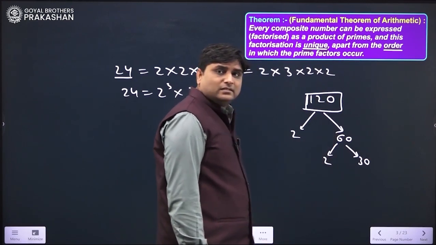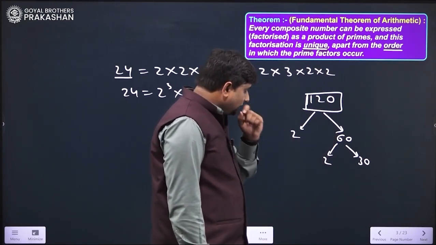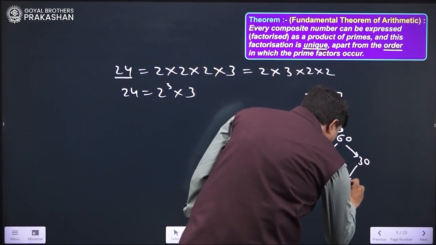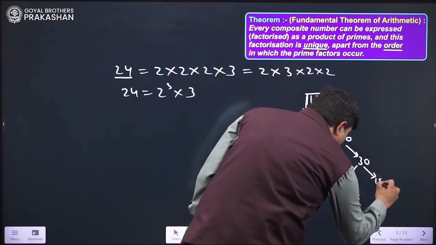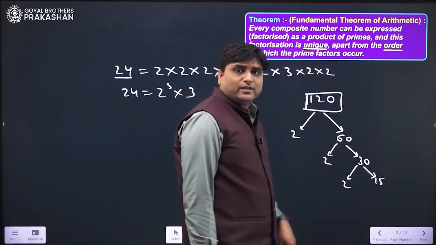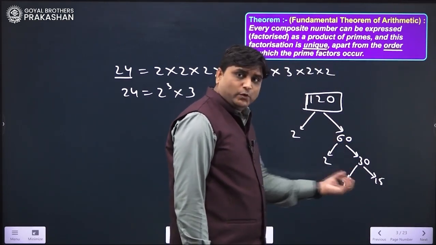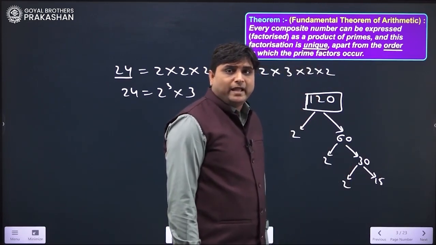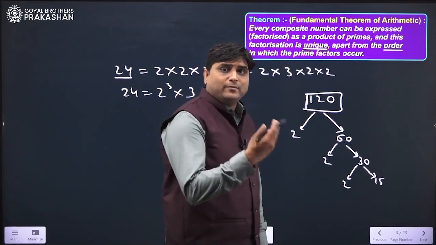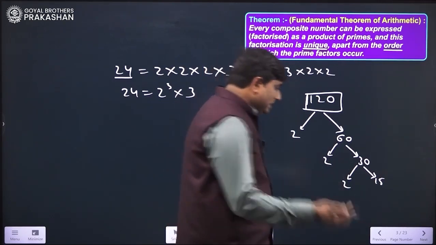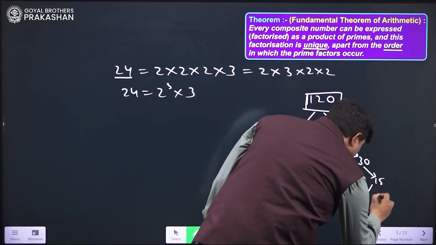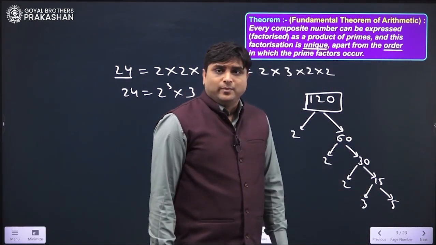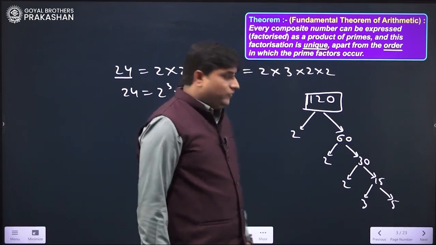2 into 30 is 60. So these are factors of 60. Now 2 is prime, no need to divide further. 30 is divisible by 2 again. So if we divide 30 by 2, the result is 15. 2 into 15 is 30. Now 15 is not divisible by 2, so take the other prime number, that is 3. 15 is divisible by 3, so we can write it as 3 and 5. 3 and 5 both are prime.